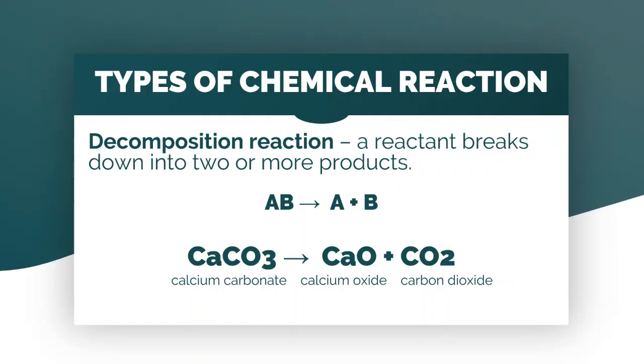Okay, so for the first type of chemical reaction, we have here what we call decomposition reaction. So during a decomposition reaction, our reactant breaks down into more products. Parang sa isang relationship lang, nag-break. Okay, naghiwalay. For example, you have calcium carbonate. So we have CaCO3, which is the calcium carbonate, will decompose into calcium oxide and carbon dioxide. That is decomposition reaction. Basta naghiwalay, decomposition po yan.